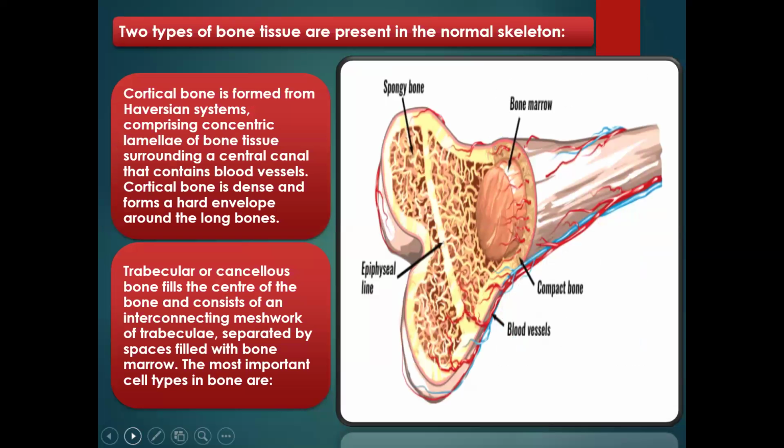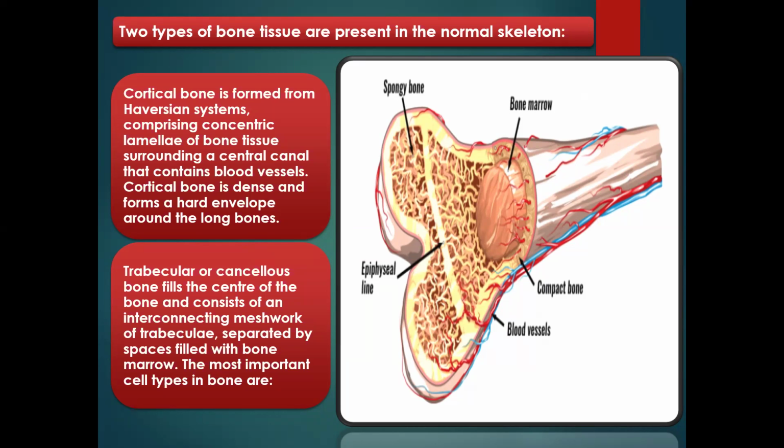So we have been able to look at types of bone and how they develop. We looked at the flat bones, irregular bones, and sesamoid bones that develop from the intramembranous model, and the ones that develop through the cartilaginous model, the chondrocytes, the long bones. Now let's look at the types of bone tissues we have.